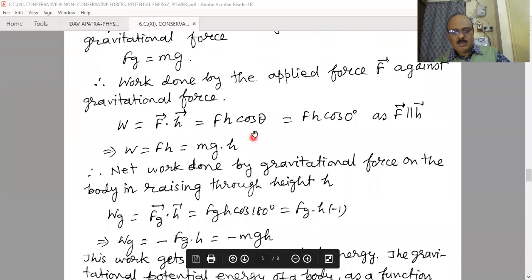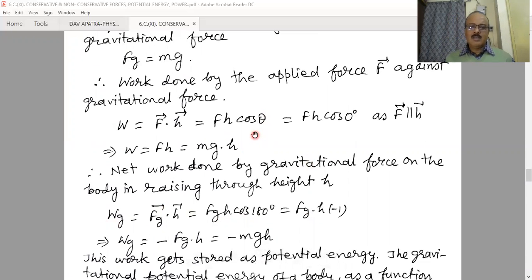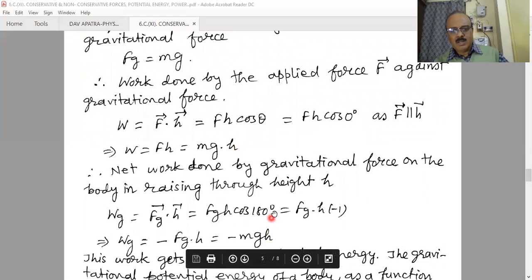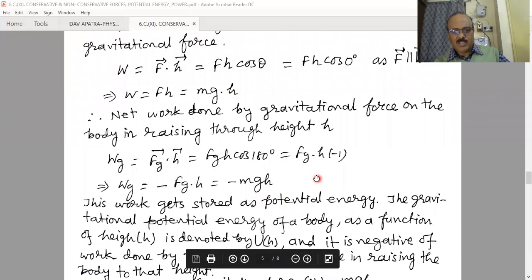So in this process, the work done by the gravitational force is minus mgh when the object is lifted through a height h from the standard zero level.